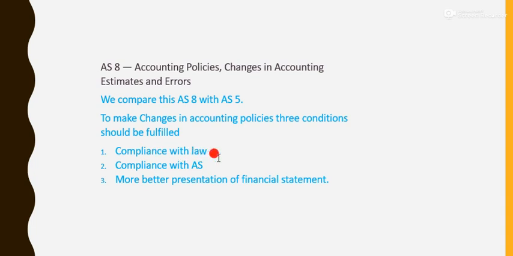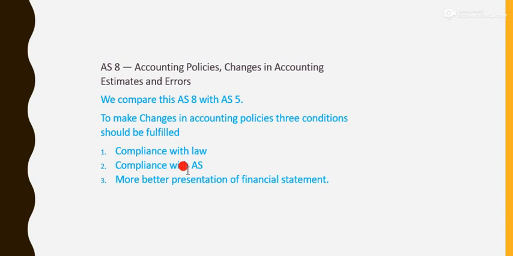If any higher authority, it can be a government, it can be a CA board, chartered accountant board, passes any law that has to be followed by all the corporate sector, then they can change accounting policy as per the law.